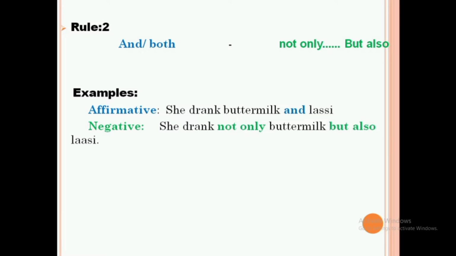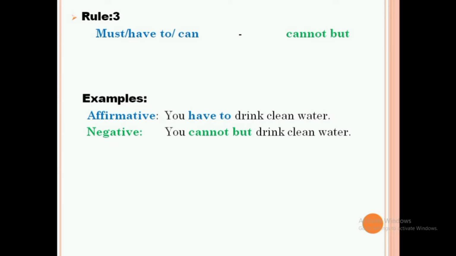The negative sentence for this is, she drank not only buttermilk but also lassi. That's it. Here comes rule 3. If a sentence has must or have to or can, that can be changed as cannot but. So the example here is, you have to drink clean water. For this we can change that into a negative sentence: you cannot but drink clean water.